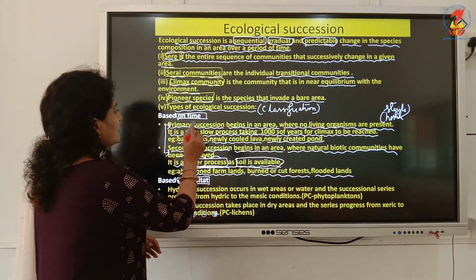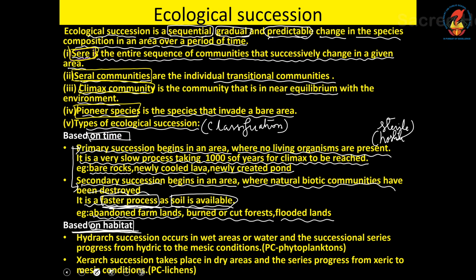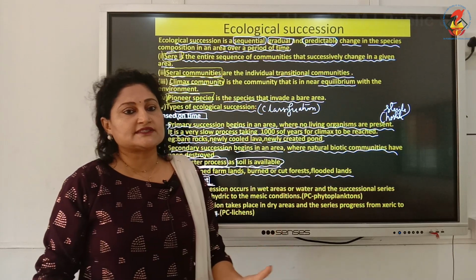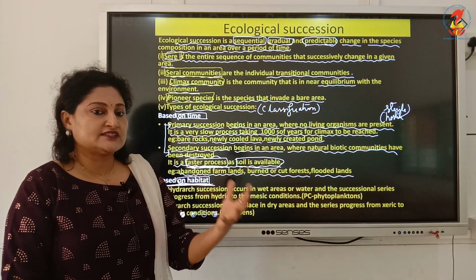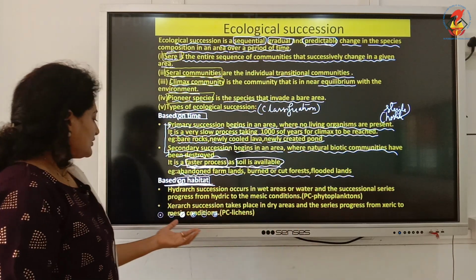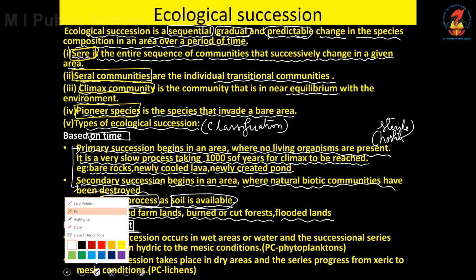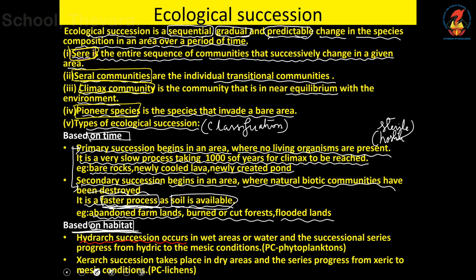Next, moving on to the classification based on habitat. If the ecological succession starts from a wet environment, it's called hydrarch. But if it starts from a dry environment, it is known as xerarch. Very simple, based on the habitat. If ecological succession starts from a wet area or from water, the succession is known as hydrarch, whereas if succession starts from a dry area, then it is known as xerarch. So we have hydrarch and xerarch.